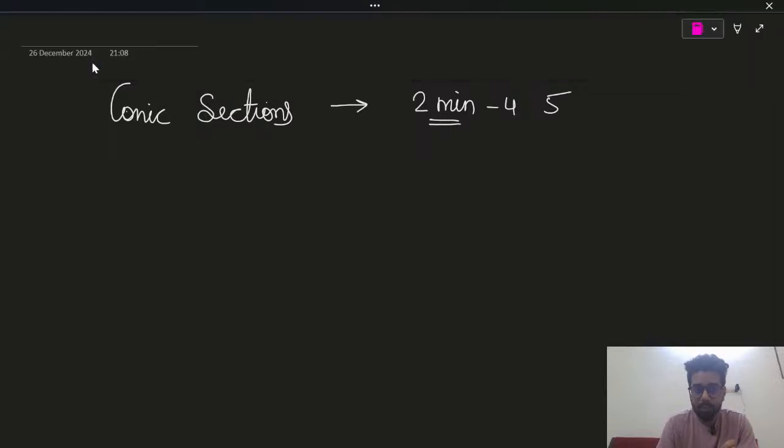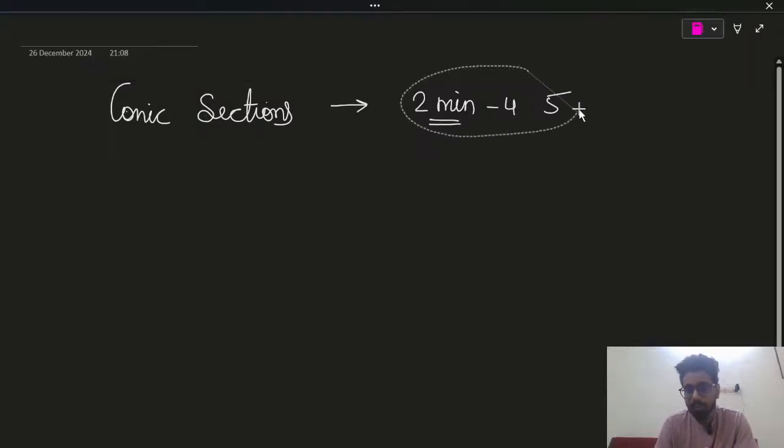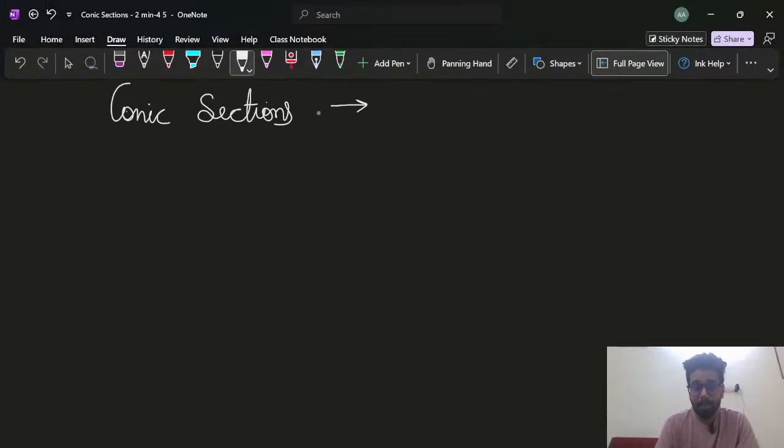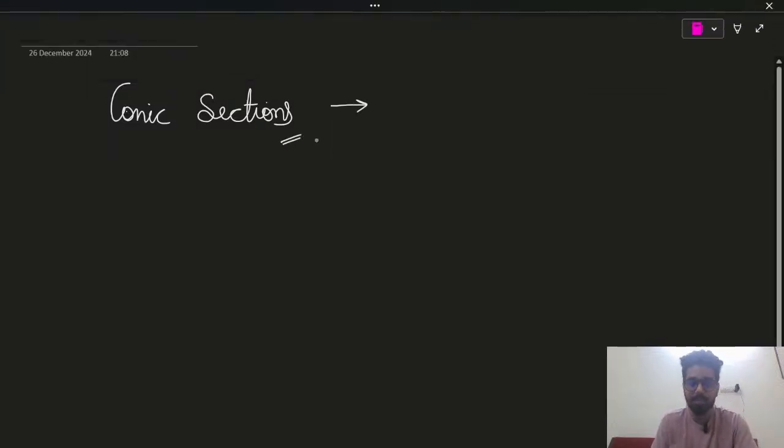In this last 1 month, your target is to solve as many questions as possible within the time limit, but don't stress too much about solving a question in 2 minutes. Keep this in mind. Second thing, you need to know all the formulas and all the concepts, and only then can you expect to solve problems. If you say, sir, I do not know the formulas or basic concepts, you are going to blunder and mess up in the maths paper.